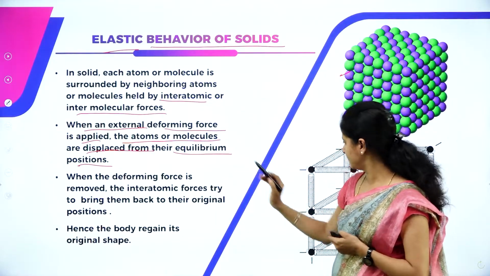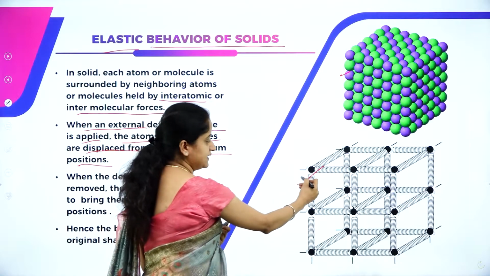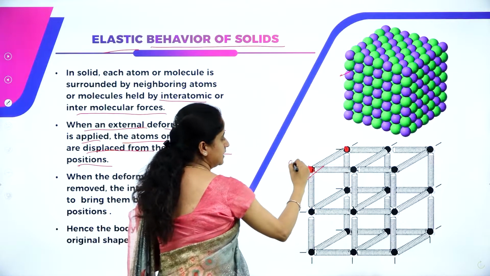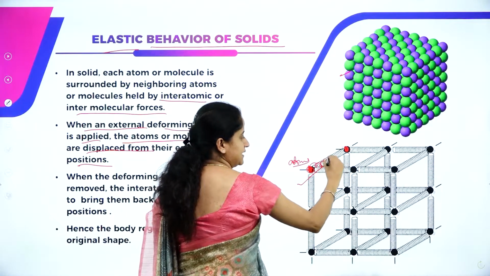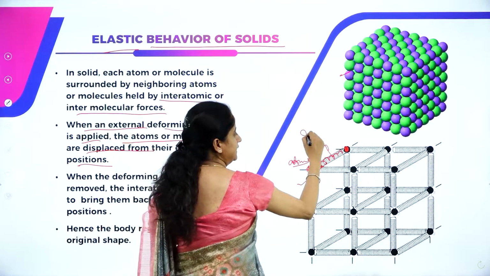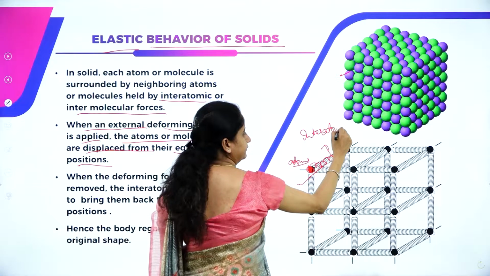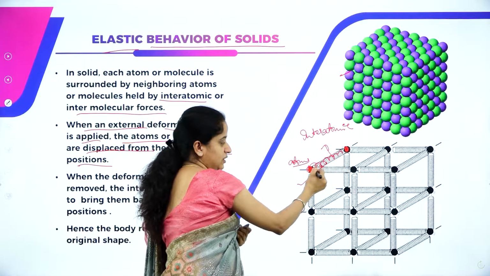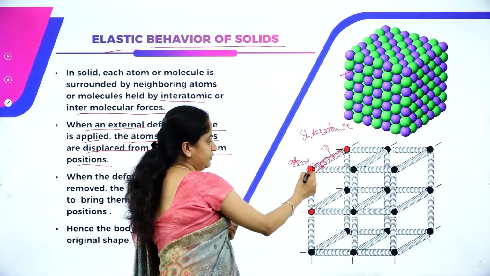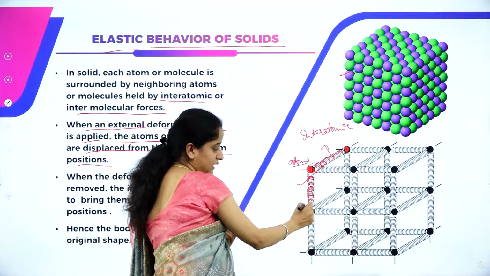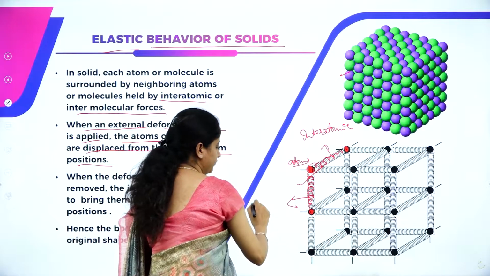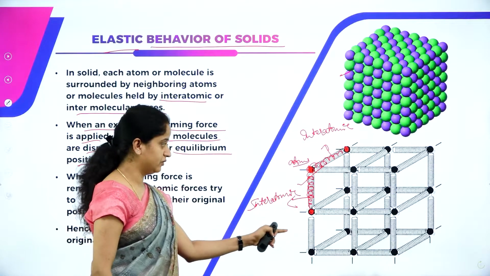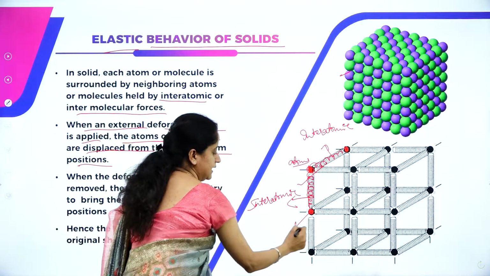Let us understand this with the help of this diagram. Observe this diagram where you can see the solid-like structures. Let us assume these are atoms. And we can see the spring-like structure over here. Let us assume this as interatomic force. Because of this, the atoms of the solids are held together. The force which helps the atoms or molecules to be held together is called interatomic force or intermolecular force. Let us assume the spring as interatomic force and these solid structures as atoms.